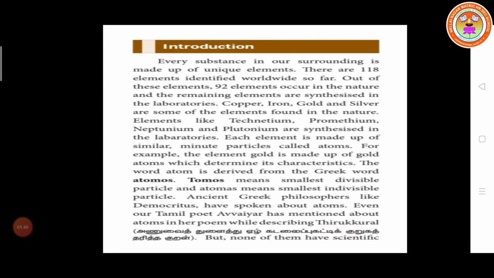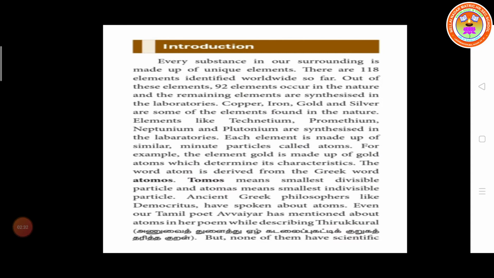The word atom is derived from the Greek word atomos. Atomos means indivisible, the smallest indivisible particle. So an atom cannot be split, cannot be divided.